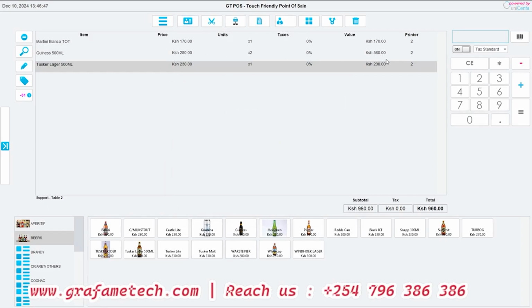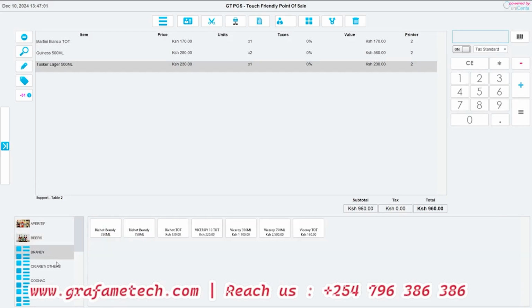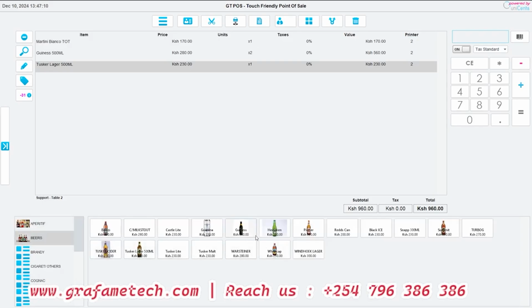Now, we have everything here. We have an option of tagging. As you can see, we can also make the system very presentable in a way that every product has a product photo or product image. We also have an option of not using anything, like in these other ones, you see, they don't have anything here. But if you come to beers, I've also done a few samples so that you can see how the photos will look.